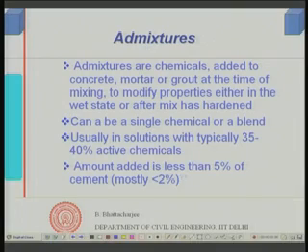Very little quantity we add, but they modify the properties. So, that is the basic definition of admixtures, and we can use some of those admixtures which will actually improve the fresh concrete properties, consistency or workability of the concrete,